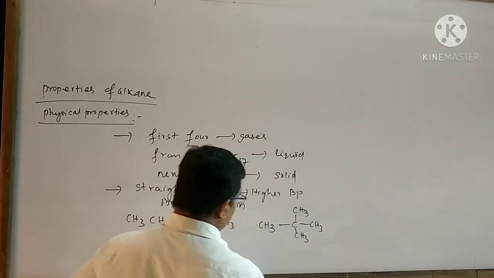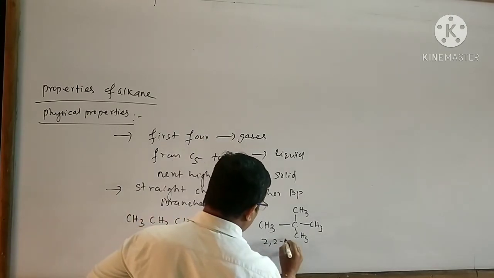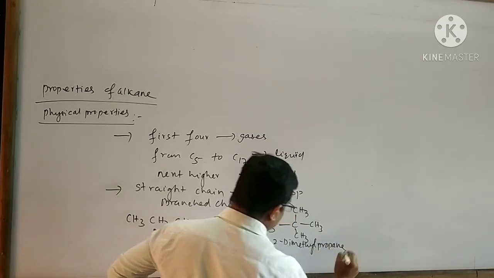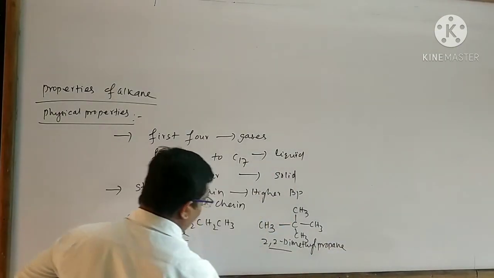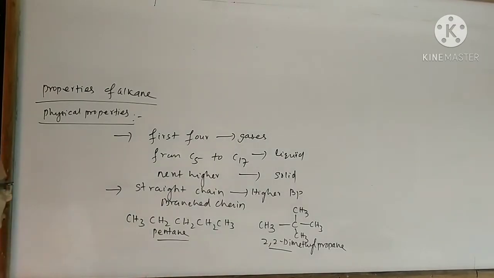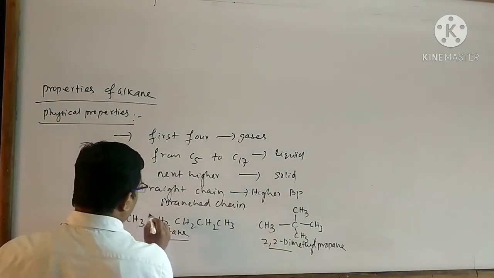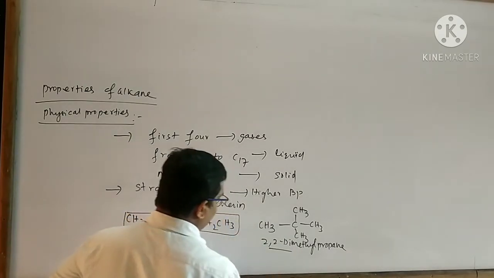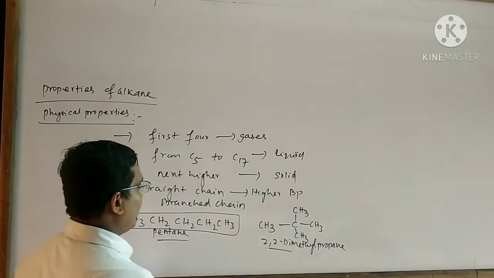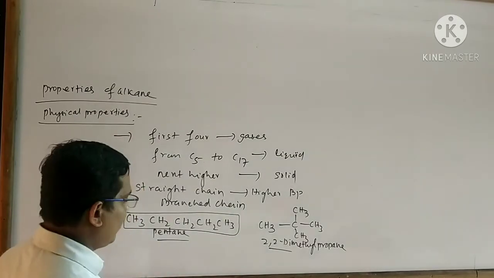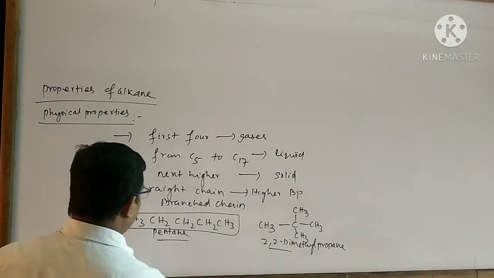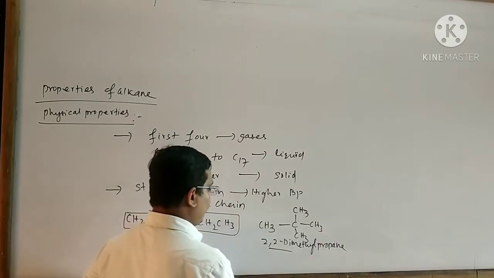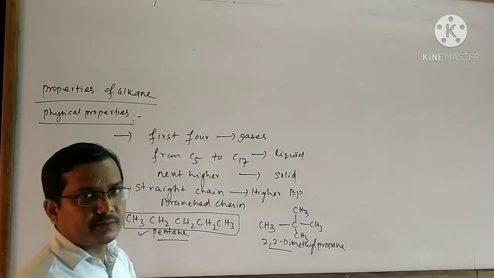The name of this organic compound is 2,2-dimethyl propane. Look at that, both these compounds have the same molecular formula, but pentane belongs to a straight chain hydrocarbon. On the other hand, 2,2-dimethyl propane belongs to a branched chain hydrocarbon. So, according to this point, pentane has a higher boiling point as compared to 2,2-dimethyl propane.